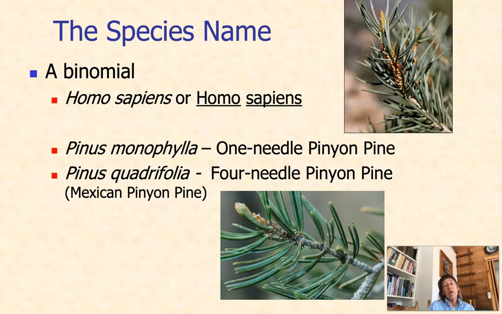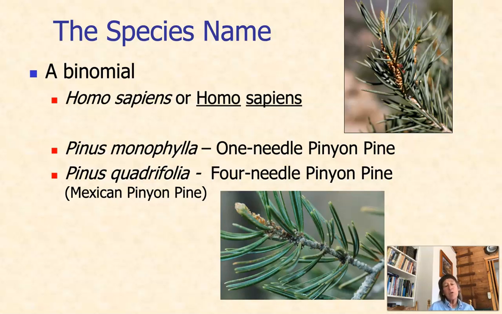Also, the first word is usually a noun, and the second word is usually an adjective. Pinus means pine. Monophylla means one leaf or one needle. And so Pinus monophylla is a one-needle pinon pine. It has needles in groups of one.